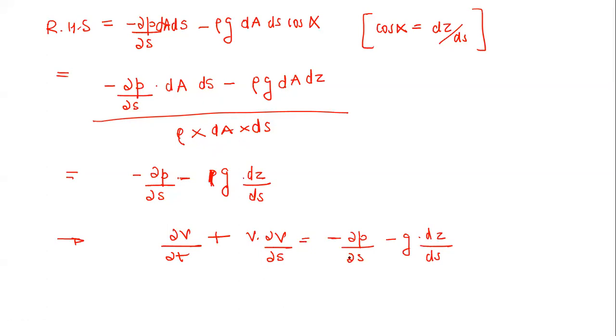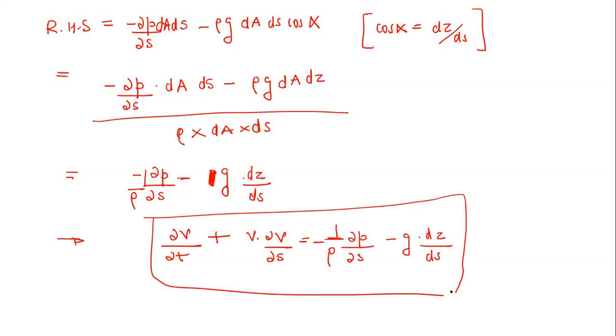Sir, can we replace dz by ds by cos alpha? Now coming to your question. So what you are saying? So just replacing dz by ds back to cos alpha. No, not required, because we are going to actually derive Bernoulli equation. So we are talking about the equation of motion along a streamline.